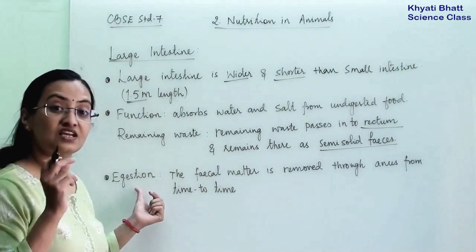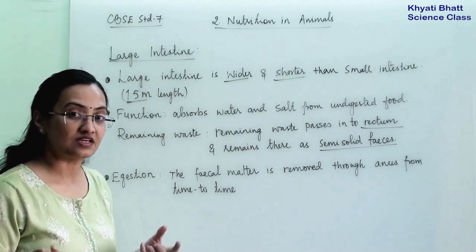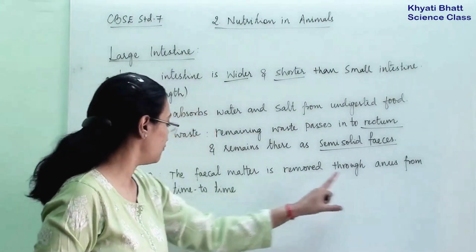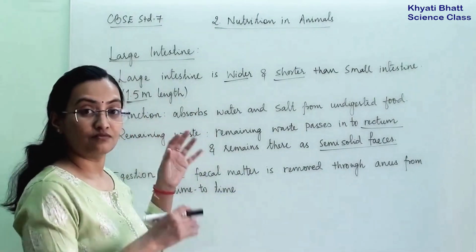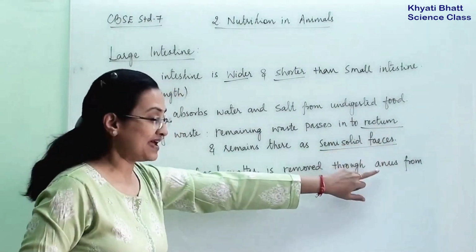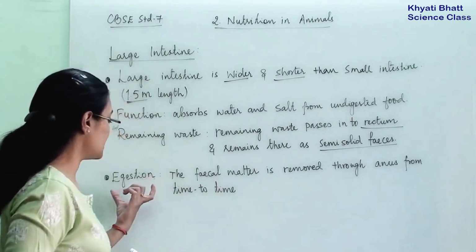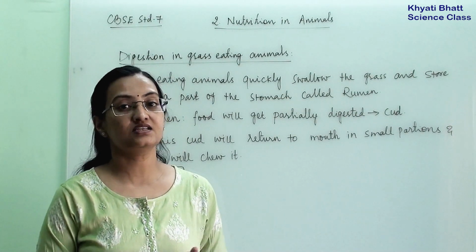The waste material will go out from the body. The fecal matter is removed through the anus from time to time. The waste material will go from the large intestine to the rectum to the anus and then out of the body, and that process is known as egestion. How does digestion happen in grass eating animals?